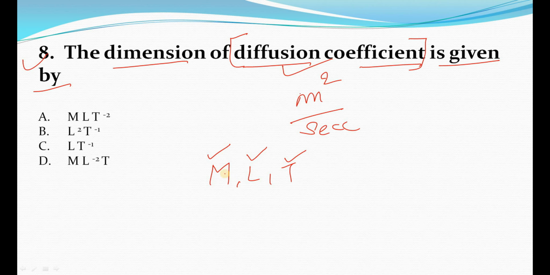And here the mass dimension is not there, so I'll not write it. And there is the meter. Meter is a unit of length, so simply L square divided by second, so I'll write here T. So how can I write it? I can write it as L square T to the power minus 1. So the right option will be C. Oh, sorry. The right option will be B.